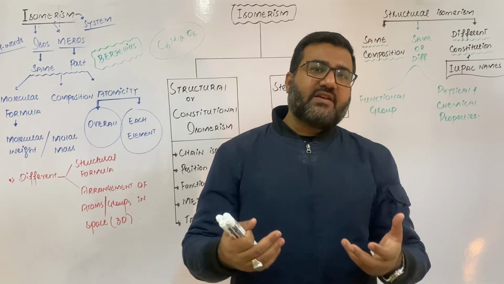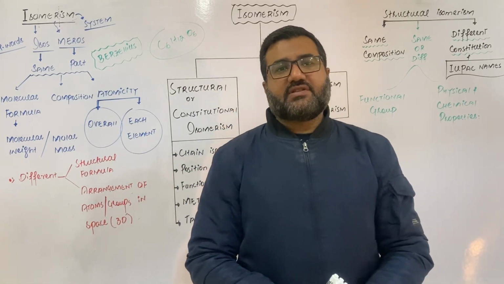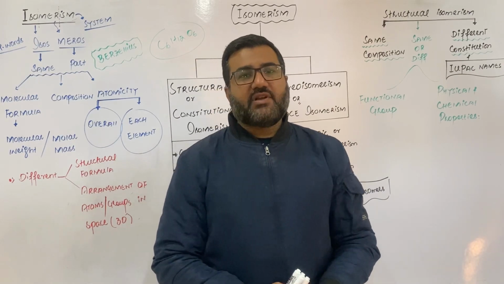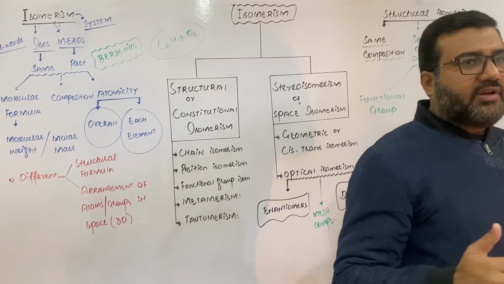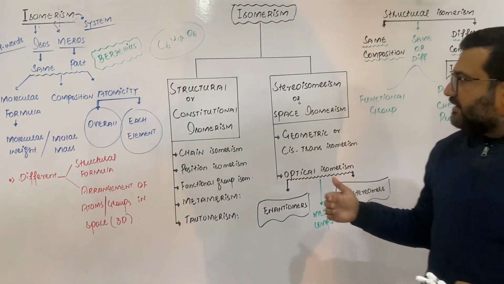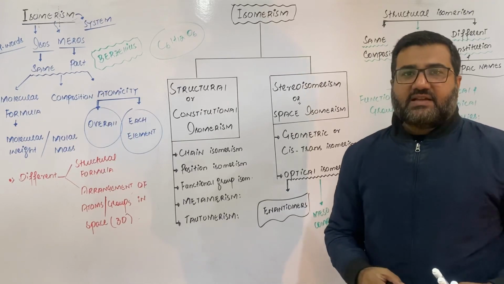In the same way, they may have the same physical or chemical properties, but in some cases of structural isomerism the physical or chemical properties may be different. Now, in the upcoming lectures, we will be talking about the types of structural isomerism first. So the next lecture will be about chain isomerism.